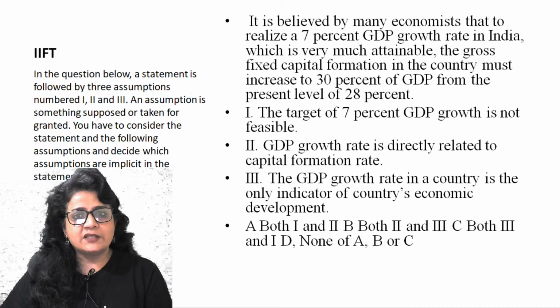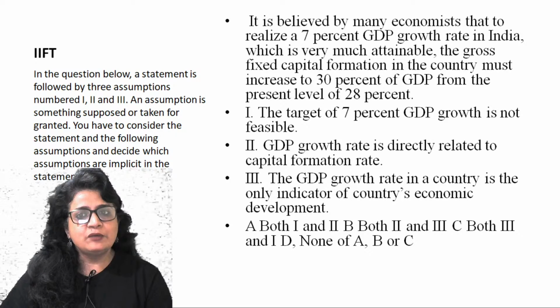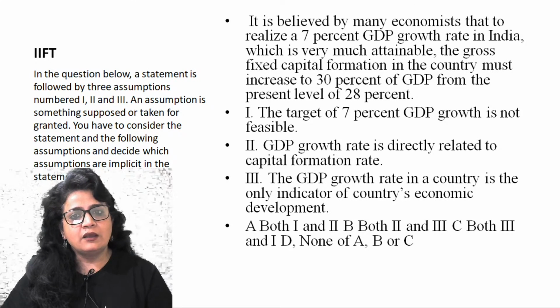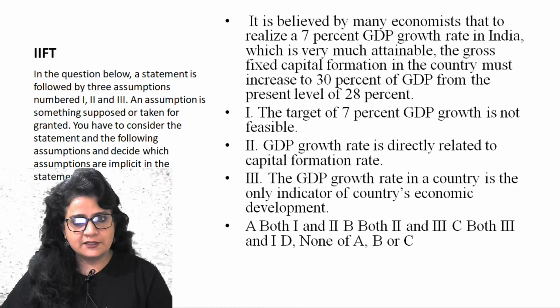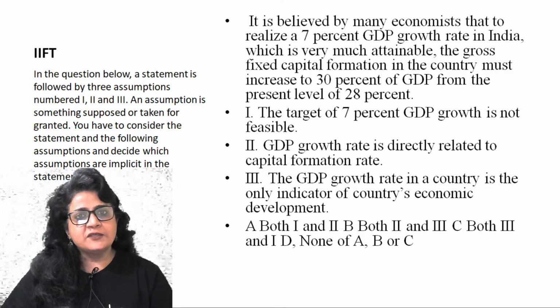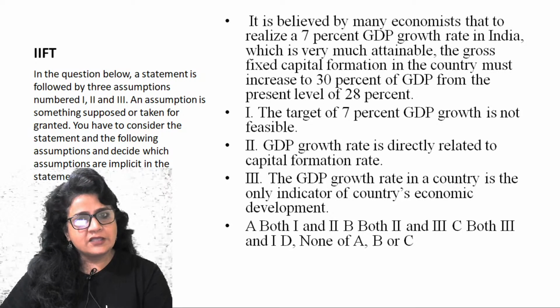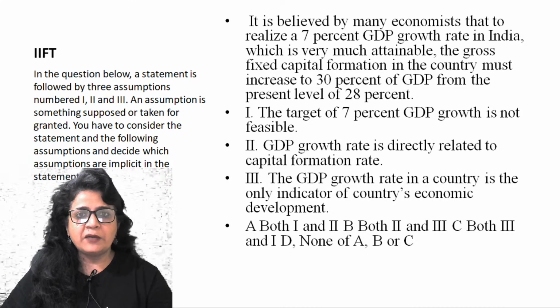Now let's go through the statement. It is believed by many economists that to realize a 7% GDP growth rate in India, which is very much attainable, the gross fixed capital formation in the country must increase to 30% of GDP from the present level of 28%. So to simplify this whole paragraph, ऐसा बहुत सारे economist ऐसा believe करते हैं कि अगर हम 7% GDP growth rate करना चाहते हैं, जो हो सकती है, तो हमें अपना gross fixed capital formation rate जो अभी 28% है, उसको 30% पे बढ़ाना पड़ेगा.